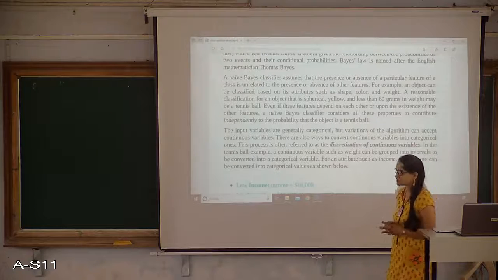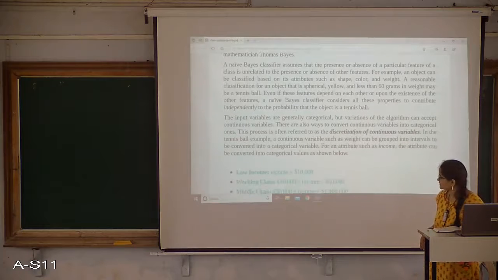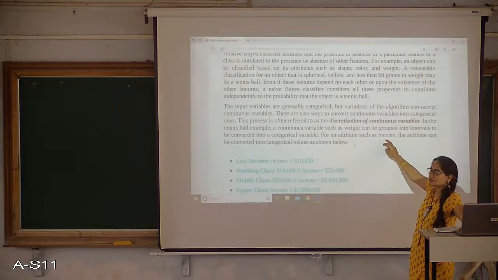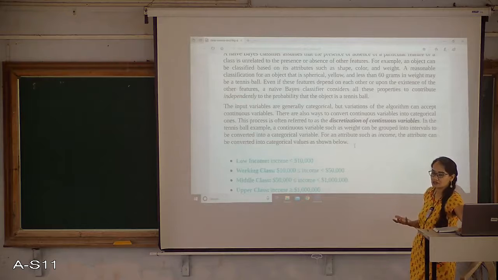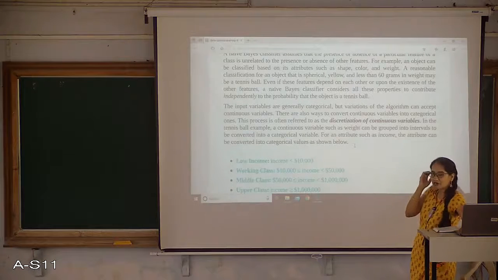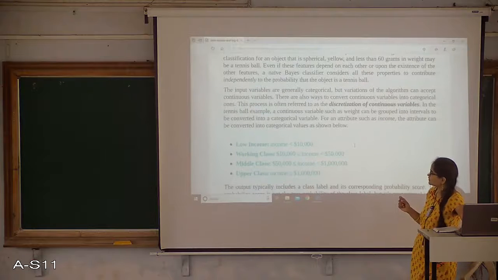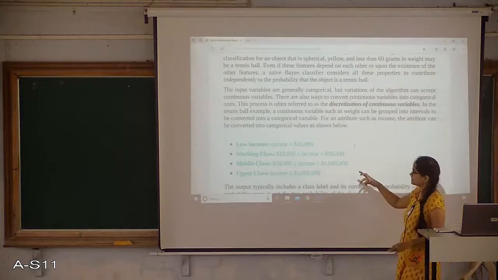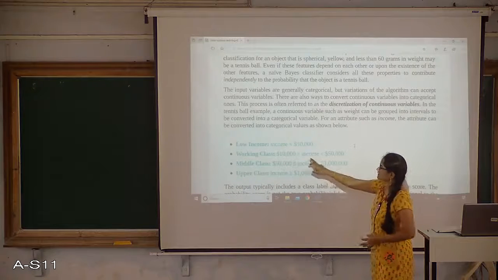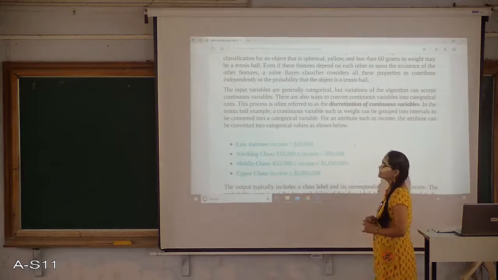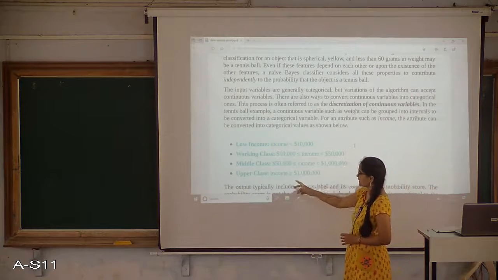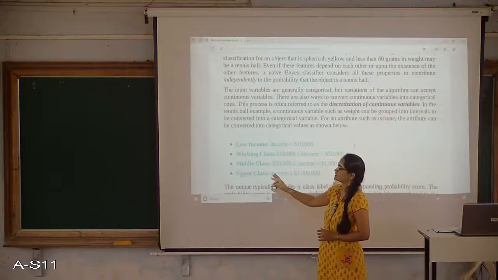and giving a particular category to each class. One example is, if I am considering income as my input, income cannot be categorical, meaning as an input I am taking it as a continuous variable, which is a number or a figure, right. That can be converted as, if it is lesser than 10,000, I can say it is low income. If it is between 10,000 to 50,000, I can say it is working class, 50,000 to 1 lakh middle class, and more than 1 lakh I can say upper class.